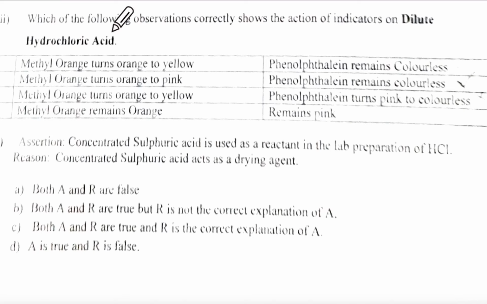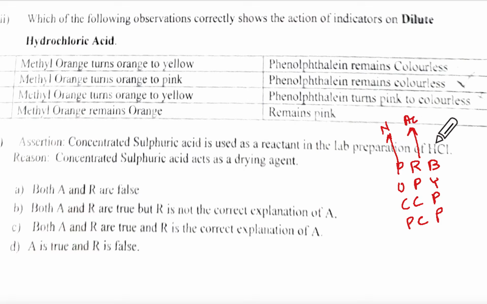Which of the following observations correctly shows the action of indicators on dilute HCl? Dilute HCl means it will be acidic, no? So what is your thinking step? Tell me, Parab, OP, CCP and PCP. The first line is for neutral. Second line over here is for acidic and this one is for alkali.